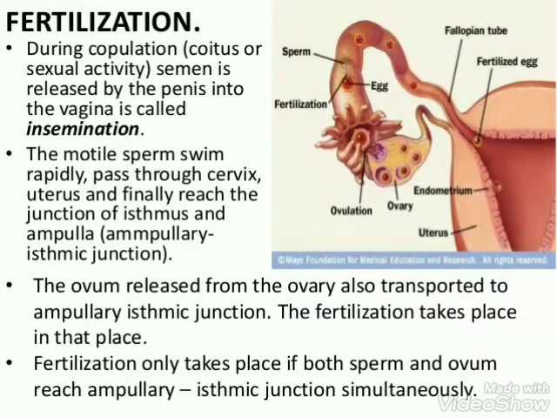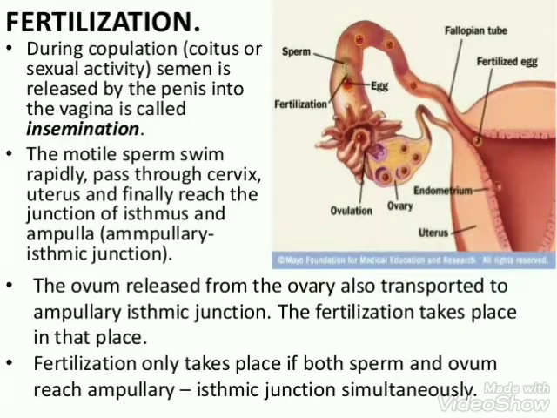The motile sperm swim rapidly through the cervix, enter into the uterus and reach the ampullary isthmic junction of the oviduct. We have already done the structure of oviduct or fallopian tube, which consists of three parts: infundibulum, ampulla and isthmus. So fertilization only takes place if both sperm and ovum reach the ampullary isthmic junction simultaneously.